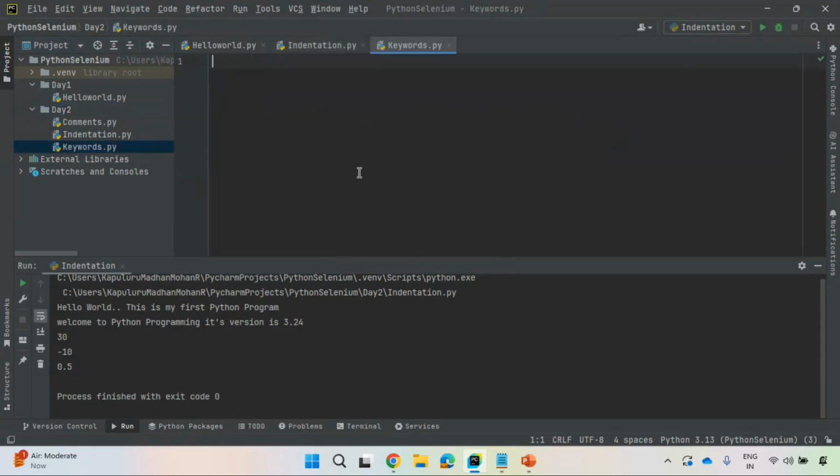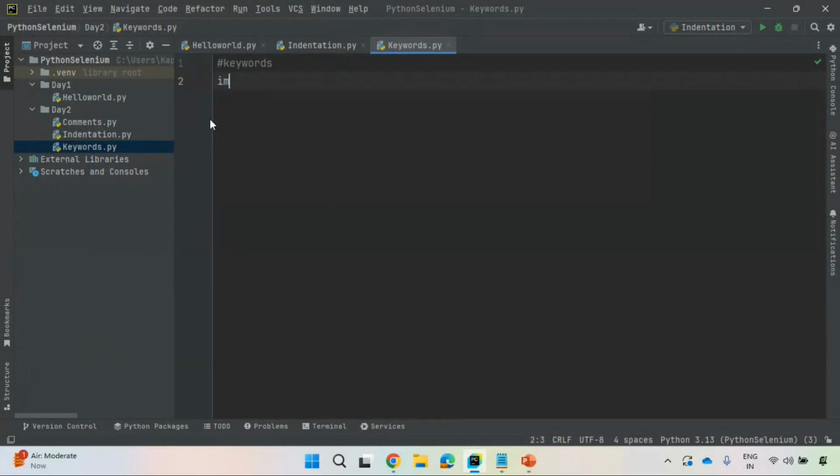These keywords are available in the keyword module, and you need to import that module. When we discuss modules and packages in Python, there are multiple ways to import a package, a module, or a class or function inside a module. We'll understand that very clearly, but understand this much for now.